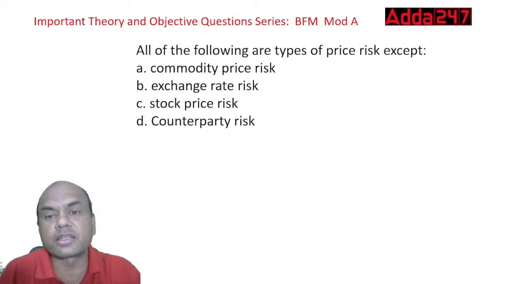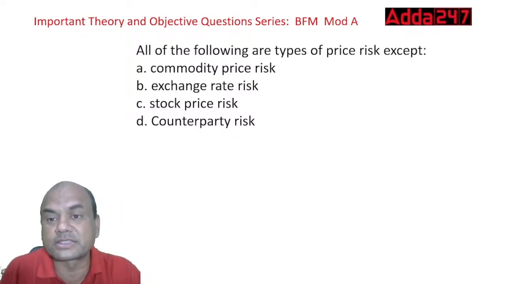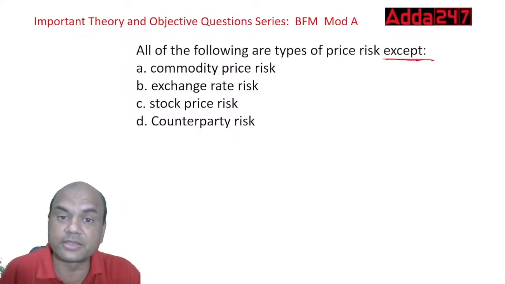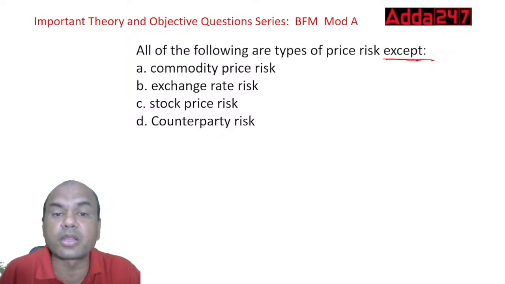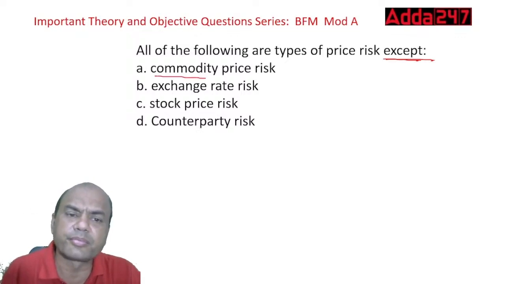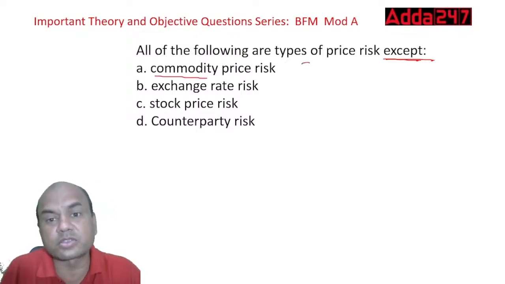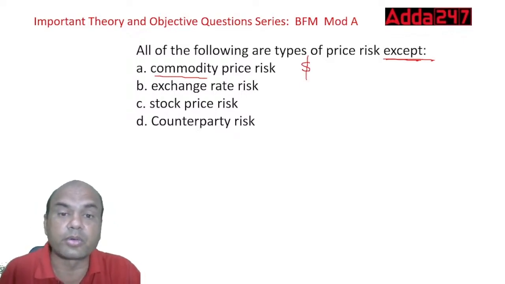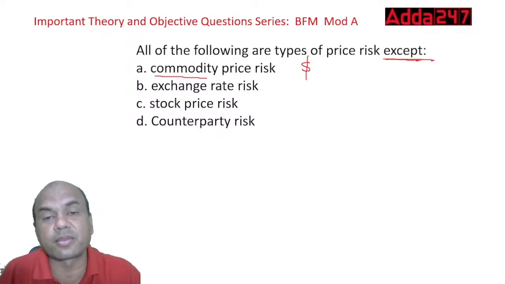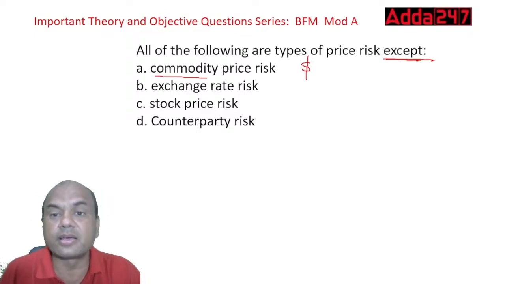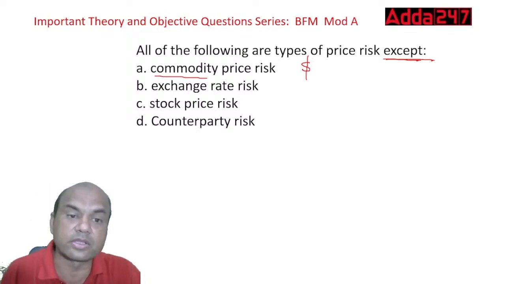All of the following are the types of price risk, except, so which is not the type of price risk. All of them. Let's see. Price risk means what? Commodity price risk. The price of any commodity. What is the commodity? Commodity is anything. Dollar is also a commodity. Okay, currency is also a commodity. So commodity price risk. Exchange rate risk. That is also price risk, because if the dollar rate changes or the exchange rate changes, definitely the price will change. So this is also the part.